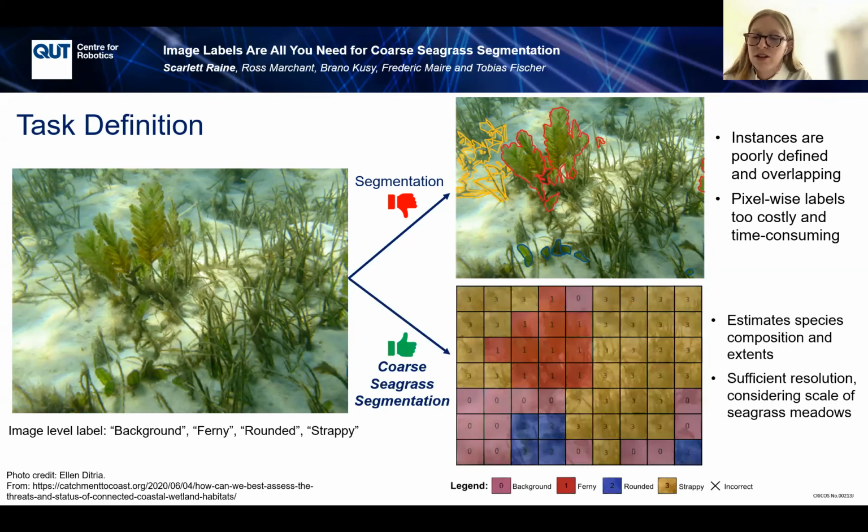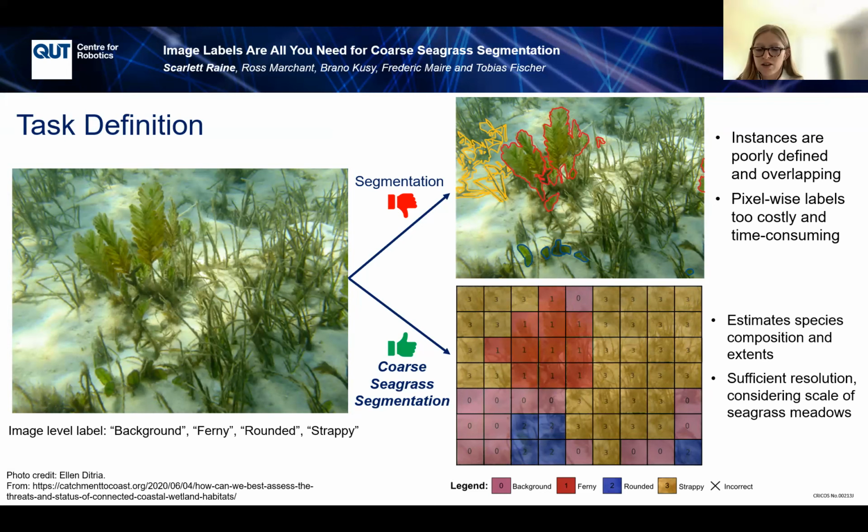Instead, we propose using image-level labels only to reduce this annotation effort, while at inference time, we want to still perform coarse seagrass segmentation. This coarse grid-based form of segmentation still provides spatial information about the position and abundance of species in each image and is sufficient for estimating species composition and extents for seagrass meadows at large scale. We believe coarse seagrass segmentation from image-level labels achieves a good balance between minimizing annotation cost and effort for training, while still obtaining useful, sufficiently detailed analysis at inference time.